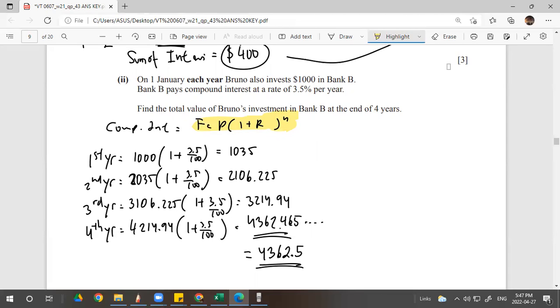first investment is $1,000. Okay. So first year 1,000 times 1 plus R. This is everything. It's 1, right? Why? Because he also invests each year. So he also adds 1,000, right? Now the future value after the first year, Bruno gets 1,000 times 1 plus 3.5 over 100. You will get 1,035 for the answer.